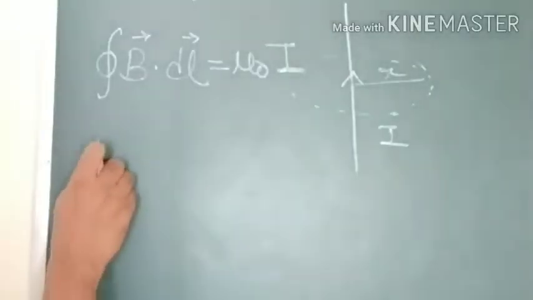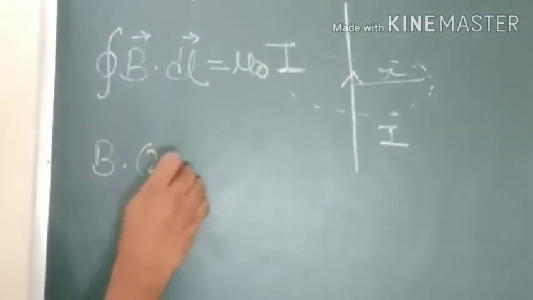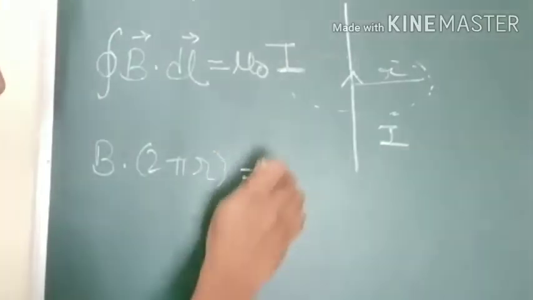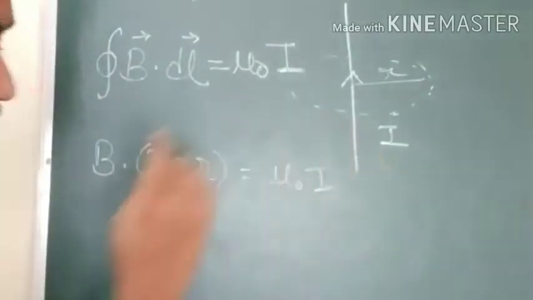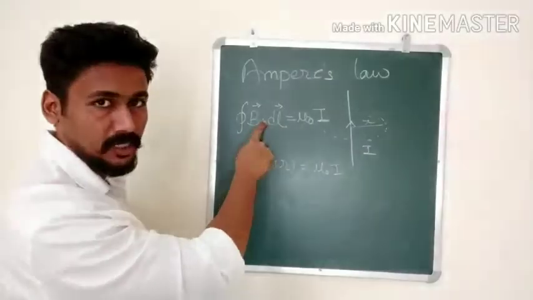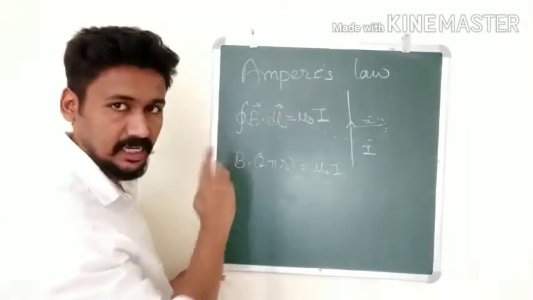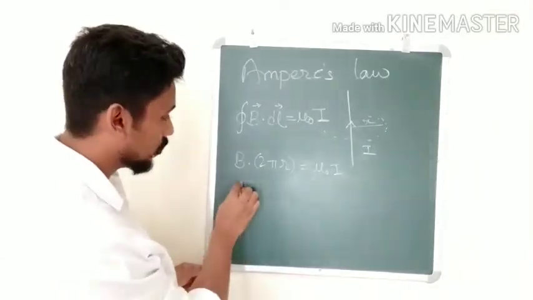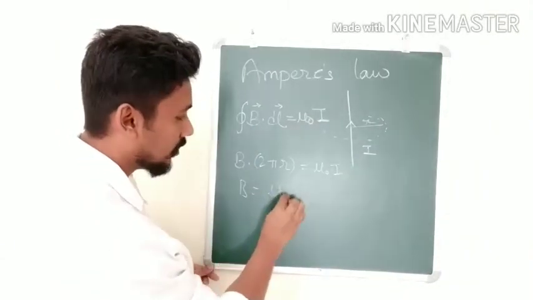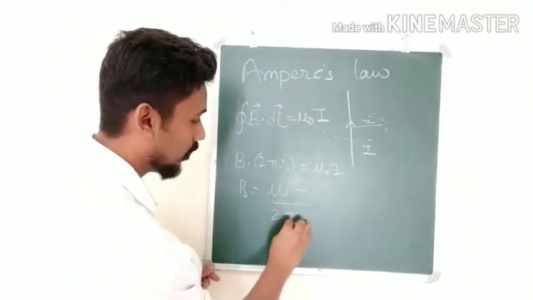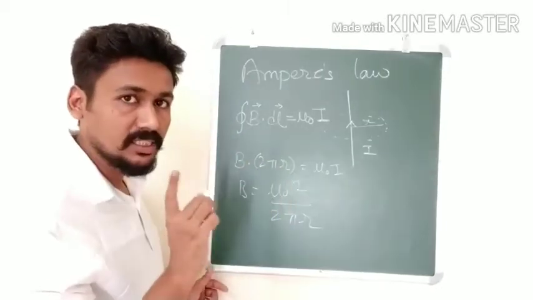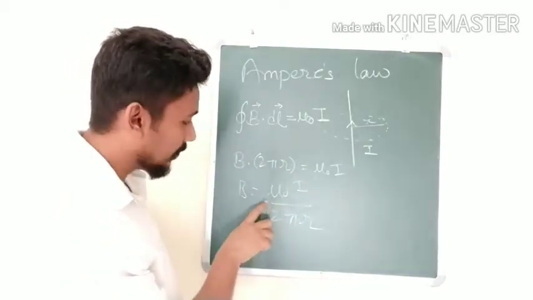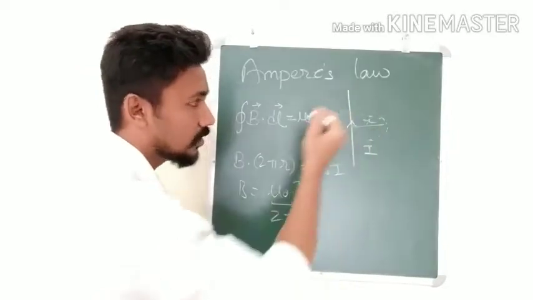So I can write B multiplied by 2 pi r is equal to mu naught I. Because all of these are scalars, B times 2 pi r equals mu naught I. Therefore we get B equal to mu naught I upon 2 pi r. So using Ampere's law, we have determined the magnetic field on this loop.